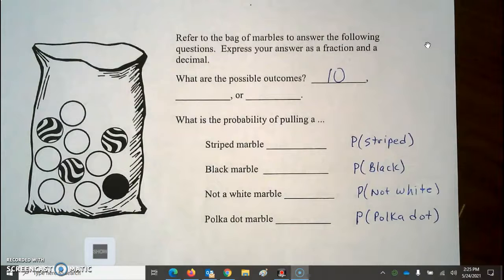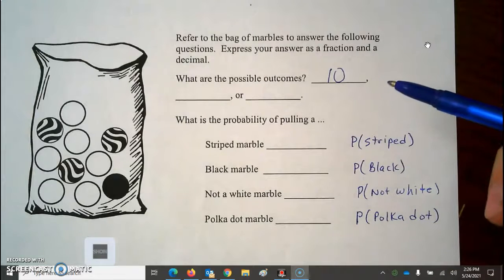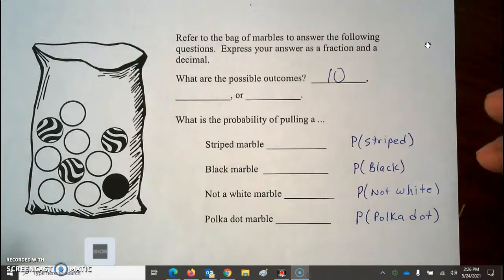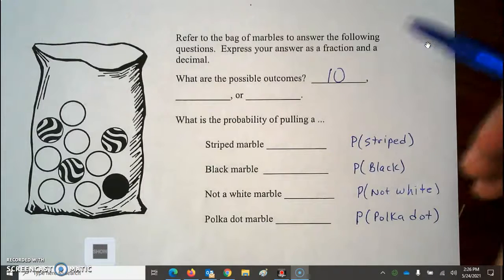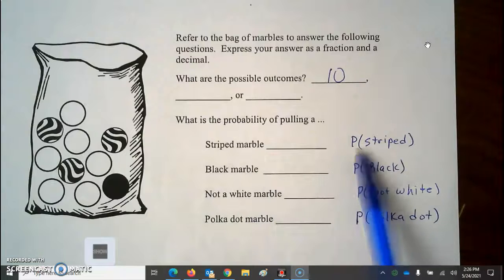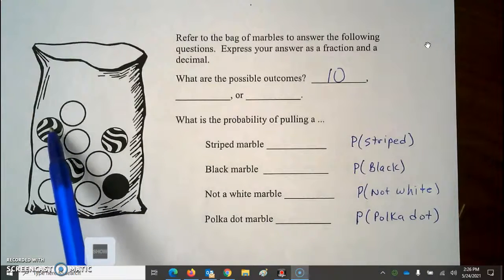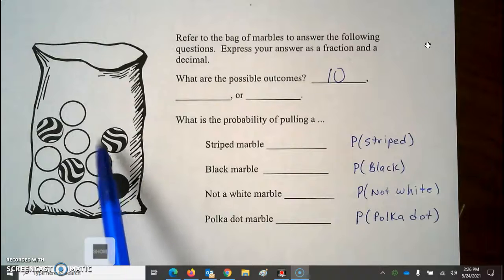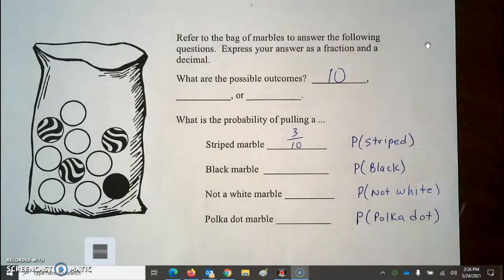Okay, so as we go ahead and try to find the probability, and again, what they want in these spaces were black, white, or striped, but it is 10 possible outcomes, okay? So this means, what is the probability of pulling a striped marble? So it's sometimes written like this, not in words. Well, probability of striped, well, you count. There are 3 striped. There are 10 total. The probability is 3 out of 10.